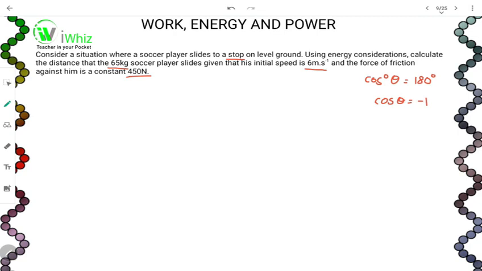So if cos theta is -1, it means that we are working with a non-conservative force. So we can say that the work done by the non-conservative force is equal to negative force of friction times the change in distance.